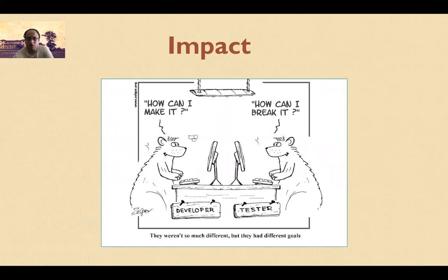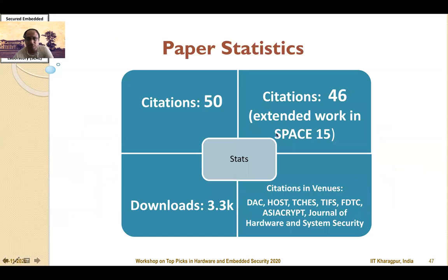The impact of our work can be seen from the fact that there were several works following this, exercises to make and break, which is extremely important to assess the security of the countermeasure. There were around 50 citations of our work. We also extended our work in SPACE 2015 by analyzing it further, and that also received around 46 citations. There were around 3.3 thousand downloads of our work, which has been cited in top venues like DAC, HOST, CHES, TIFS, Asiacrypt, and so on.